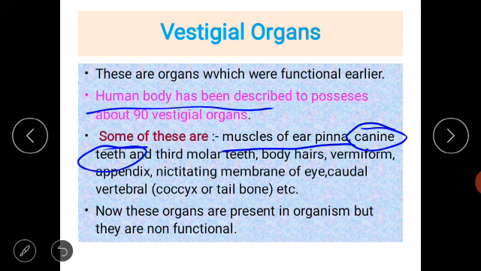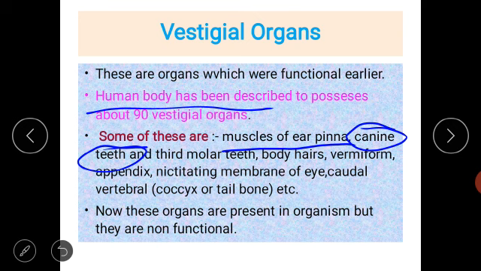Caudal vertebral bone, that is also called the tailbone of the human. As I said, the nictitating membrane of the eye is present in other organisms, but it was active in the human being previously, and now it is present but inactive. Some part of the nictitating membrane is still present in the corners of the eye near the nose, and it is inactive.